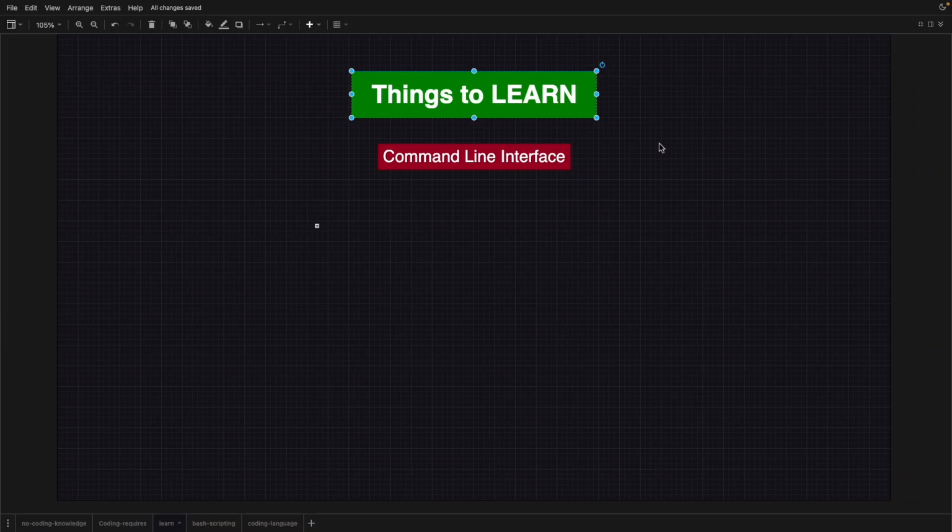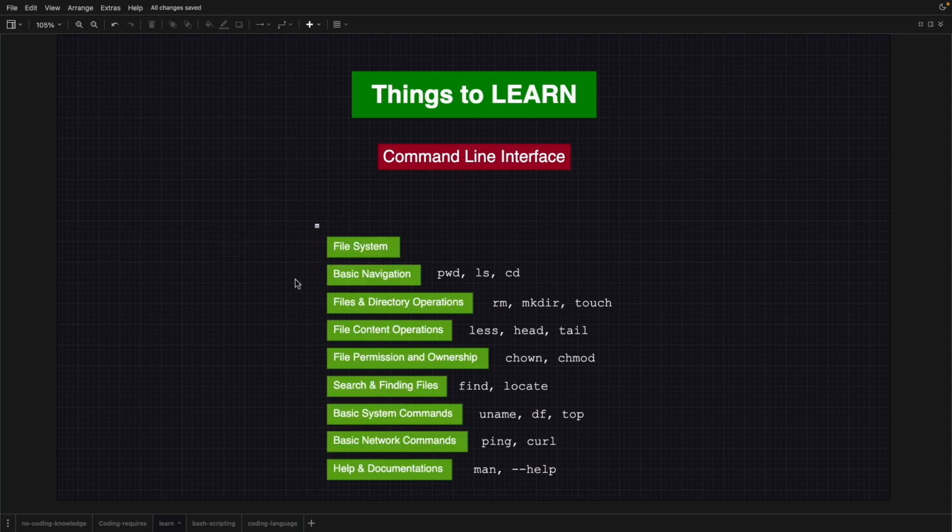All right, so let us discuss what are the things you should learn for the programming part. Now, the first thing is the command line interface. If you are not familiar with CLI, then you should learn the CLI first before going into anything. Inside the CLI, there are many things, and this is a short list. First, you should start with these things. You should know what a file system is, how to navigate through the file system, how to create different directories and files, and file ownership. On the right side, I'm just showing you some example commands. So if you want, you can take a screenshot of this. First, you should learn these things in the command line interface.